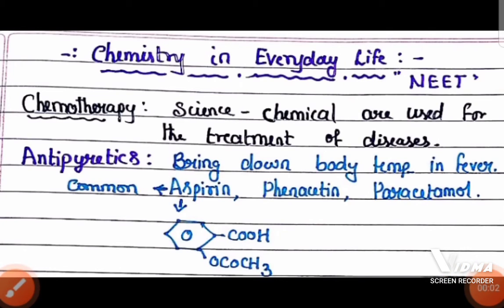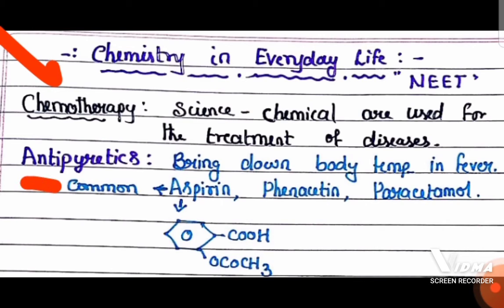Chemistry in everyday life, the last chapter in 12th CBSE chemistry and important for the NEET exam. Simple chapter. Let us start with chemotherapy. Chemotherapy deals with the use of chemicals in the treatment of diseases. Use of chemicals to treat diseases.